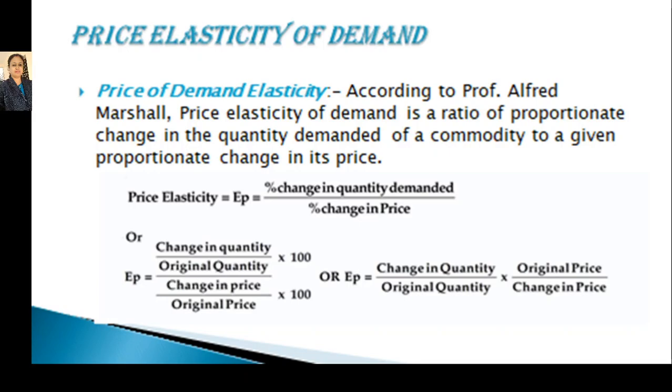Here we use percentage of the change in quantity demanded and change in price. So we multiply by 100 in both the change in quantity and change in price. So the formula becomes EP equals change in quantity divided by original quantity, into original price divided by change in price.